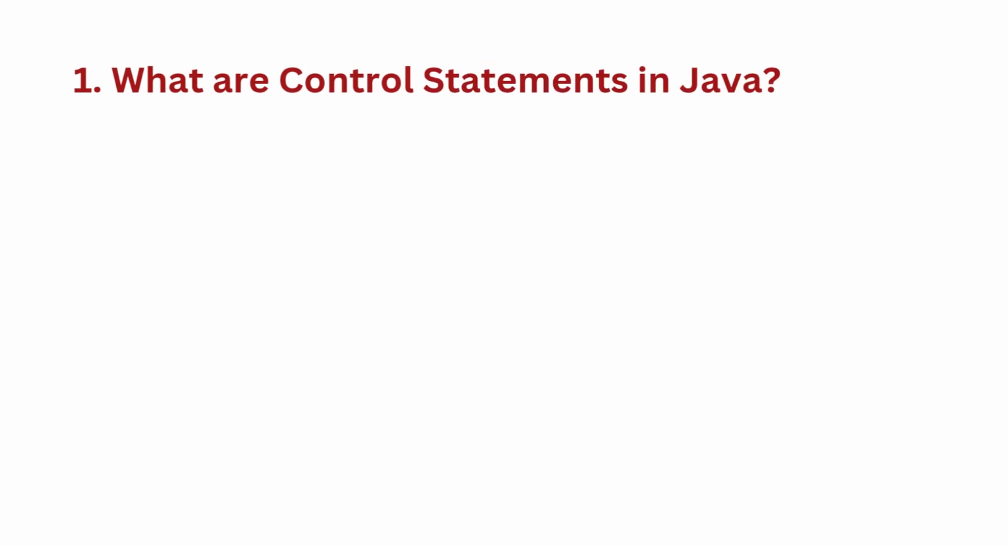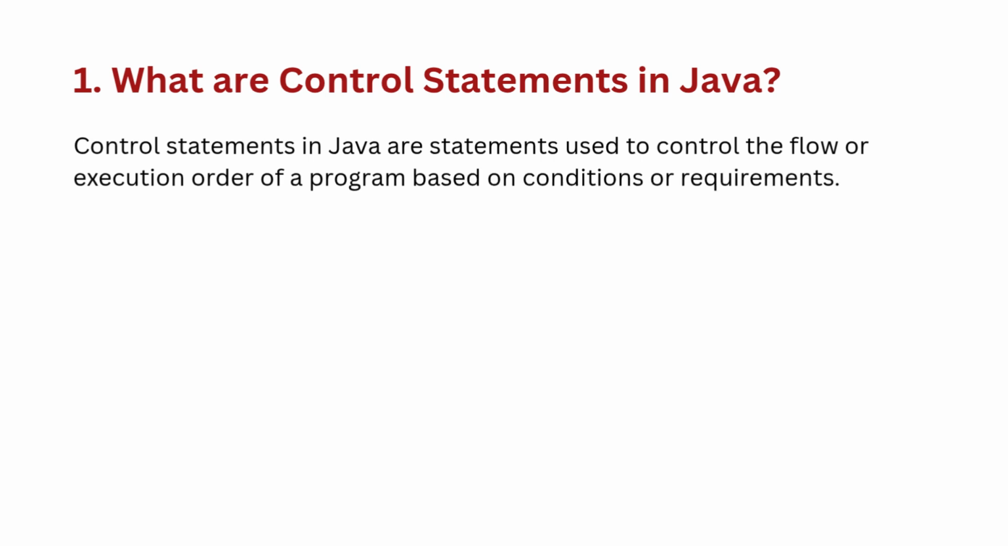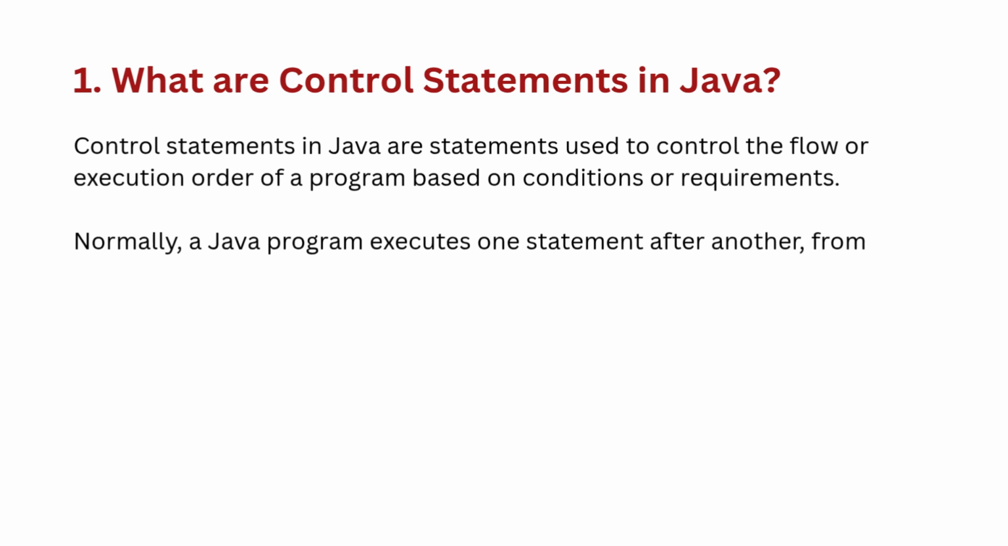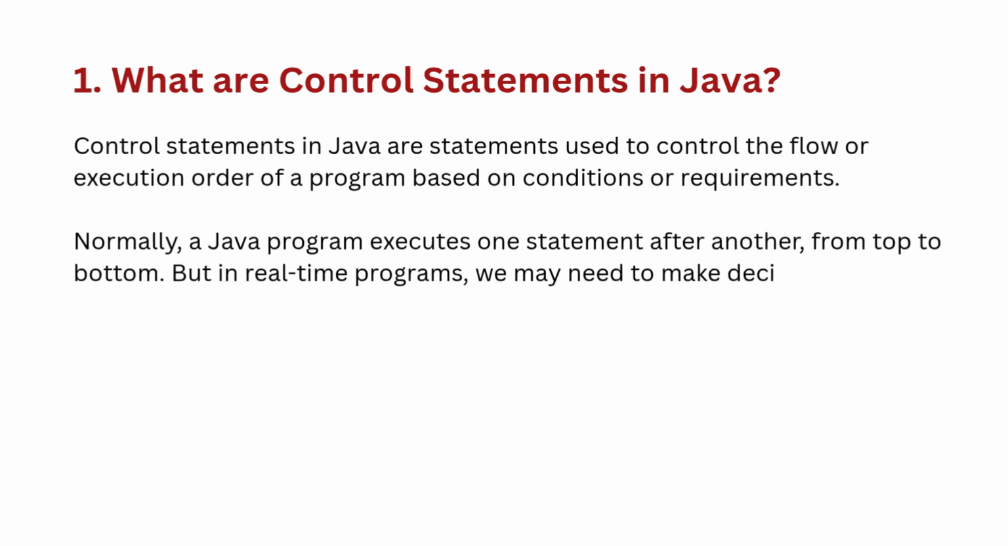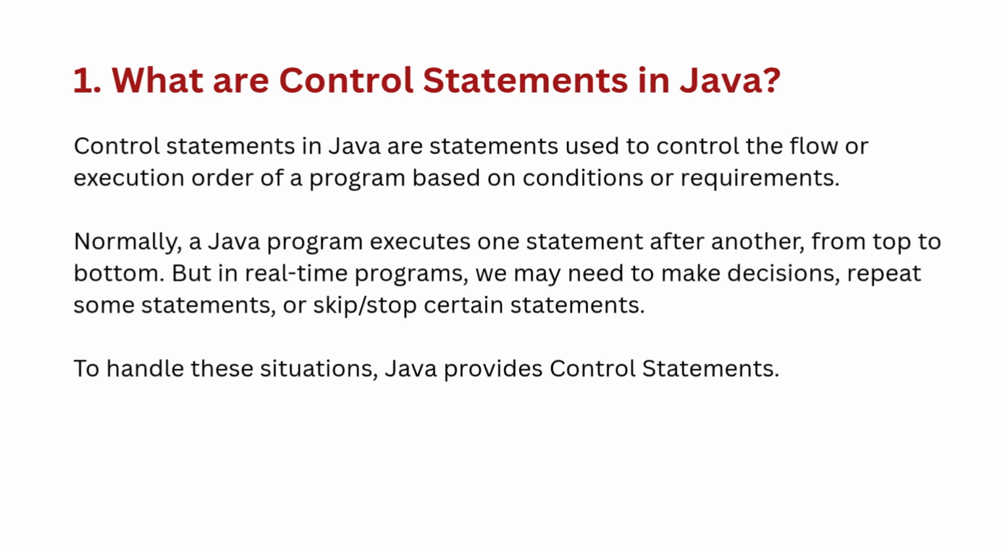First question: what are control statements in Java? Control statements in Java are statements used to control the flow or execution order of a program based on conditions or requirements. Normally, a Java program executes one statement after another, from top to bottom. But in real-time programs, we may need to make decisions, repeat some statements, or stop certain statements. To handle these situations, Java provides control statements.